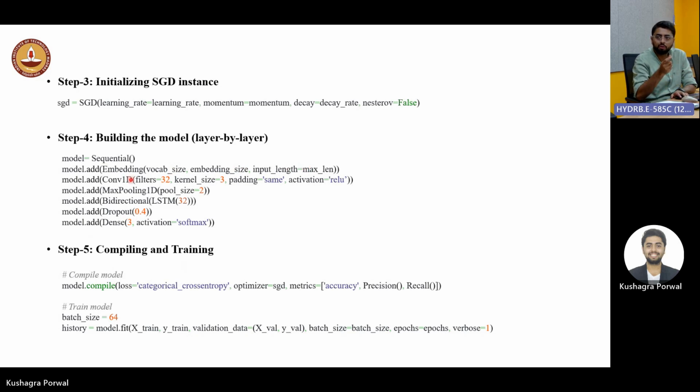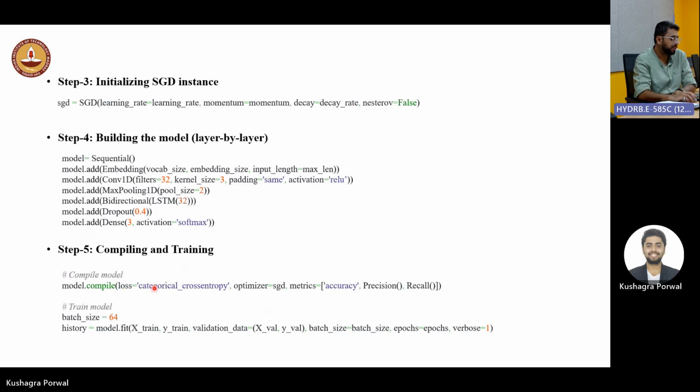Conv1D is producing a convolution kernel, which when convolved with the input layer produces a set of tensors, which is then fed to this ReLU activation function. Then we are using max pooling 1D. That means we are using a 2x2 window in a feature map to find the maximum value out of it, and to pass only the relevant features to the next layer. Then we are using bidirectional LSTM and dropping out 40% of neurons randomly so as to prevent overfitting. And then we are using the last layer as the dense layer, that is the learning layer, with 3 units because there are 3 outputs: positive, neutral, and negative.